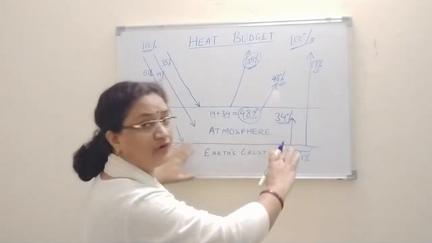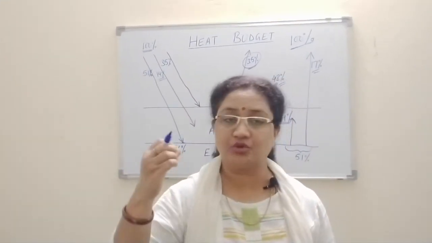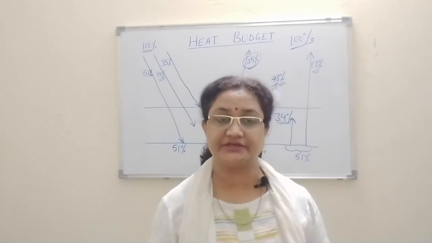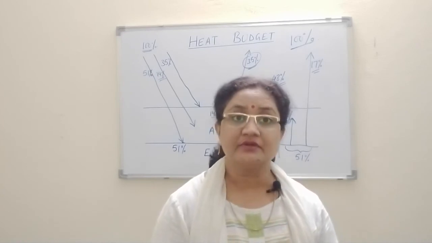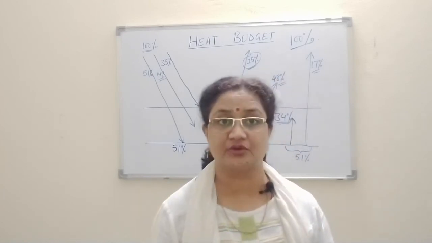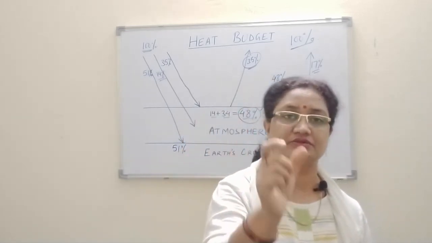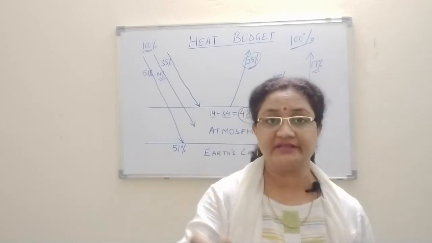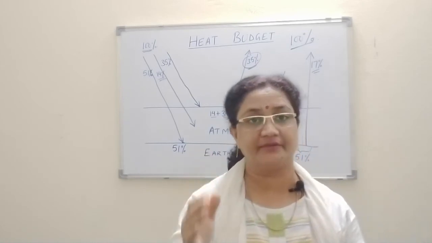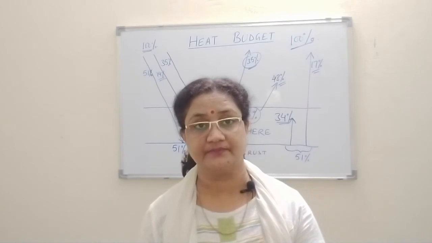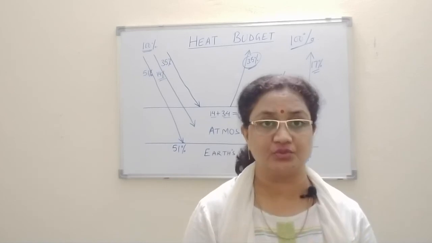A plan has been formed, just like the budget we make. You must have heard about that. At homes also we generally prepare a budget, or the governments have their own budgets related to the total revenue and the expenses and all. In the same way, I told you in the beginning that here also, if we apply the budget term along with heat, what does it indicate? The total heat we receive in the form of incoming radiation and outgoing radiation. There is a balance maintained between the two.